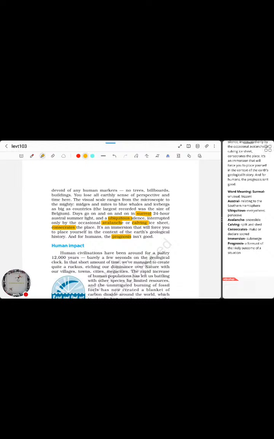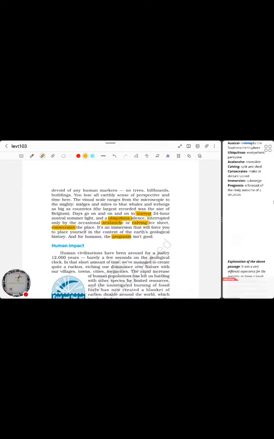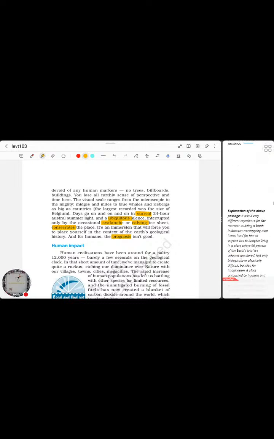It's an immersion that will force you to place yourself in the context of the Earth's geological history. Okay, and for humans the prognosis is not good. So basically,